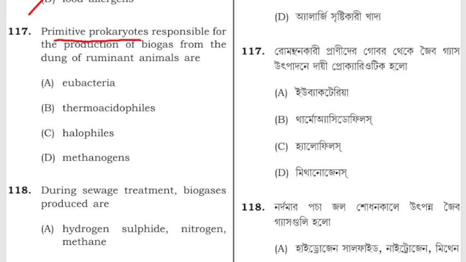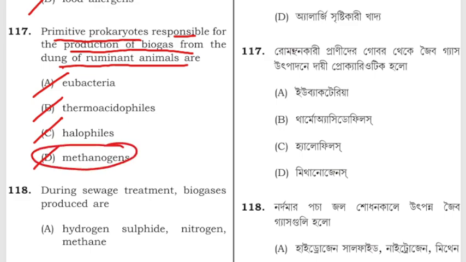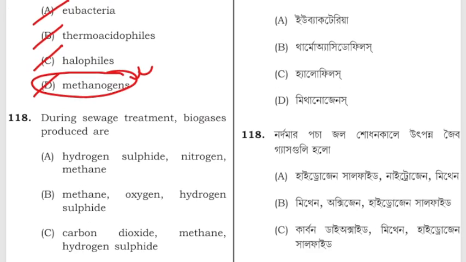Primitive prokaryotes responsible for the production of biogas from dung of ruminant animals are eubacteria, thermoacidophiles, halophiles, methanogens. The correct answer is methanogens, which are present in the ruminant animals in their digestive tract.